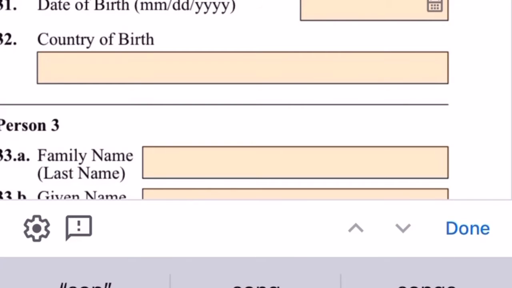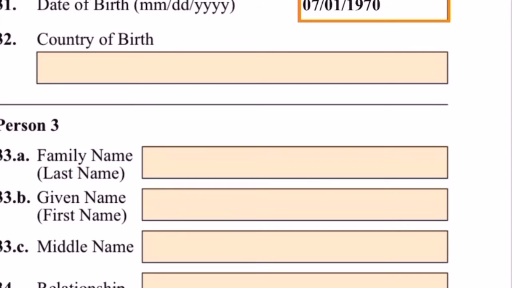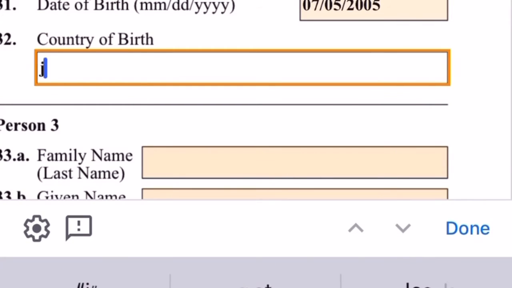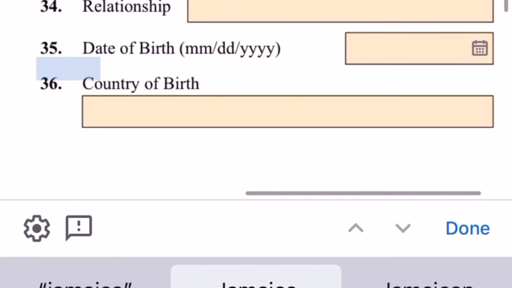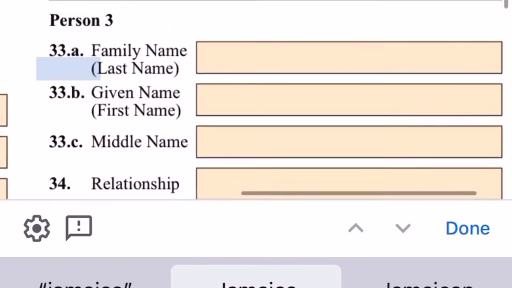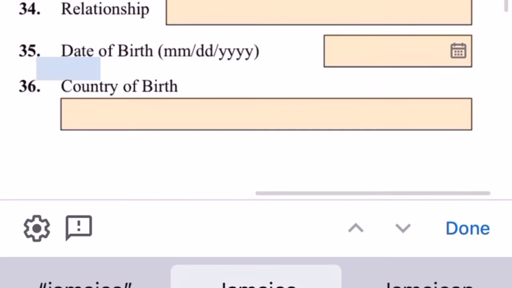So in person number 2, we enter my client's spouse's son's name. The last name is Green, the first name is O'Neill, the middle name is Tay, the relationship is son, then the date of birth, when the child is born, and where the child is born, the country of birth is Jamaica. And there is no person number 3 for my clients, so that's not applicable, or you can leave it blank.